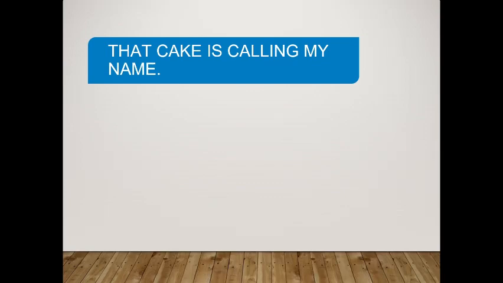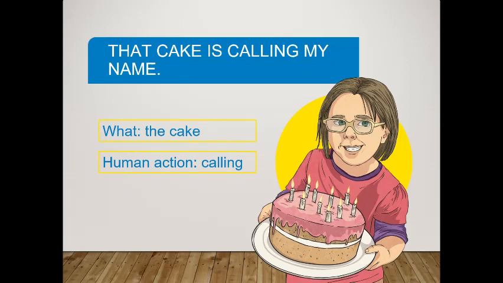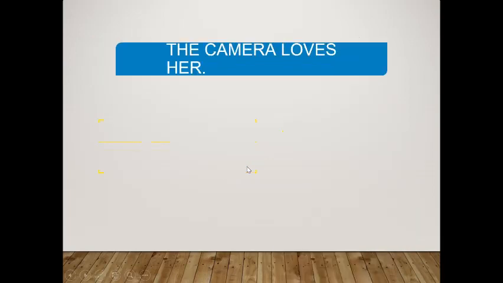That cake is calling my name. Ooh, I feel like cake is calling my name recently. I love me some cake. That cake is calling my name. So what is the thing in this sentence, and what is the thing that it's doing that obviously it cannot do? That looks so yummy. Yep, so the thing is the cake, and what is it doing? Yep, it is calling someone's name. So a cake can't call anyone. So noun is cake, verb is calling.